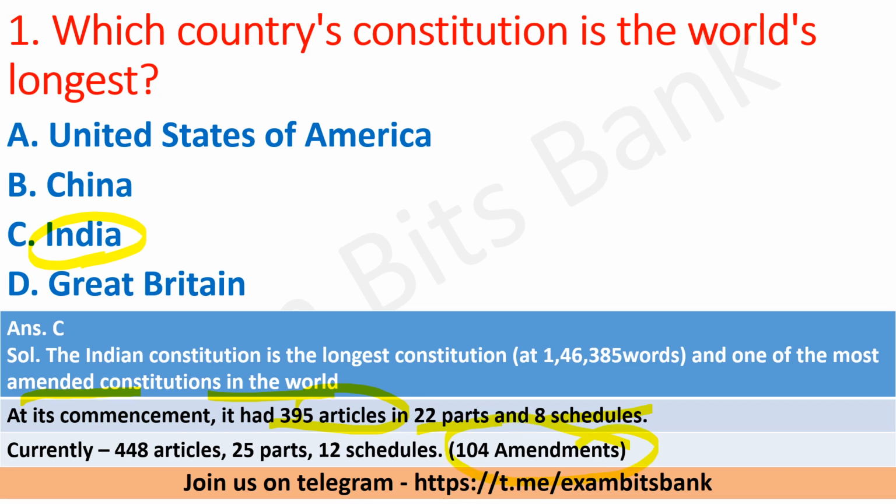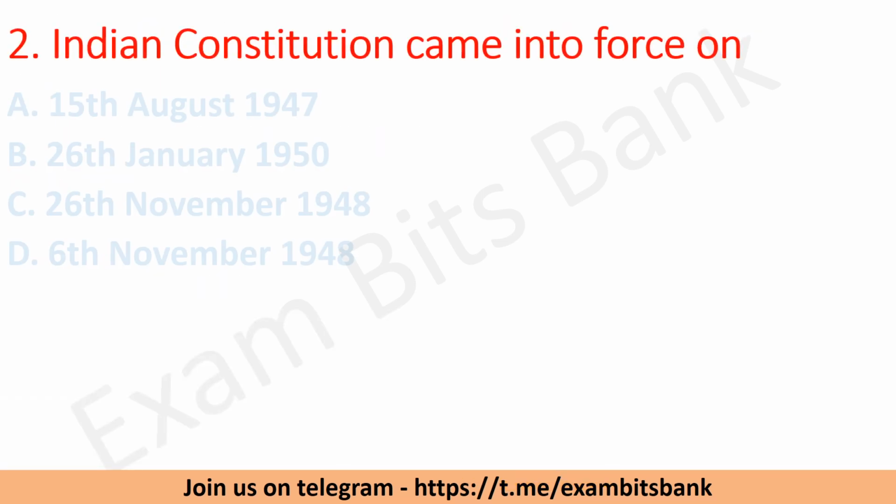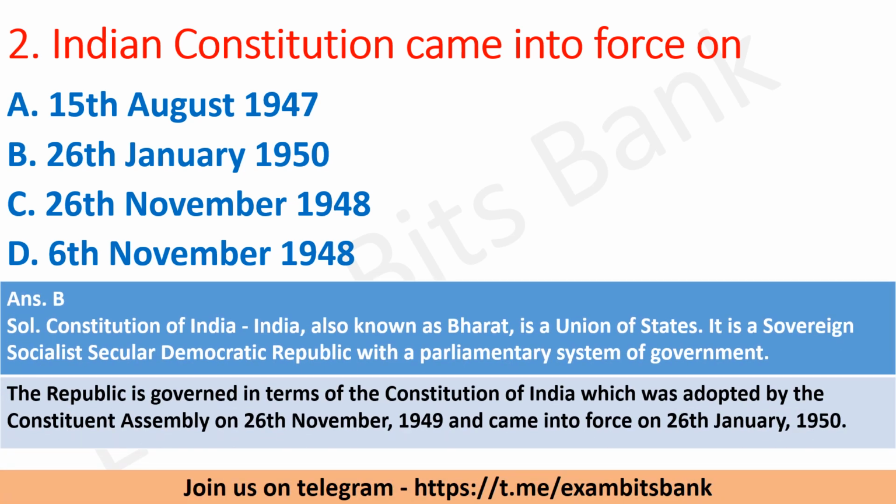Moving on to next question. Indian Constitution came into force on. The options are 15th August 1947, 26th August 1950, 26th November 1948, 6th November 1948. So the correct answer is option B, 26th January 1950.